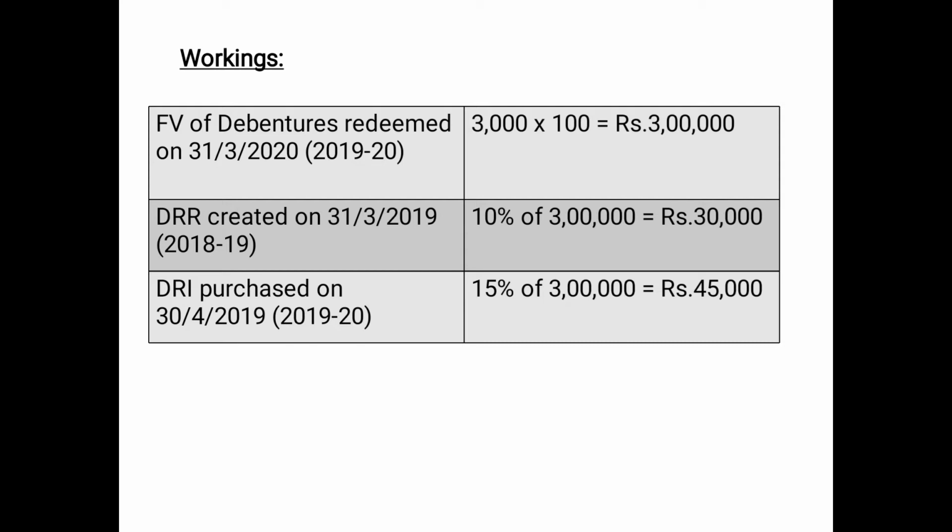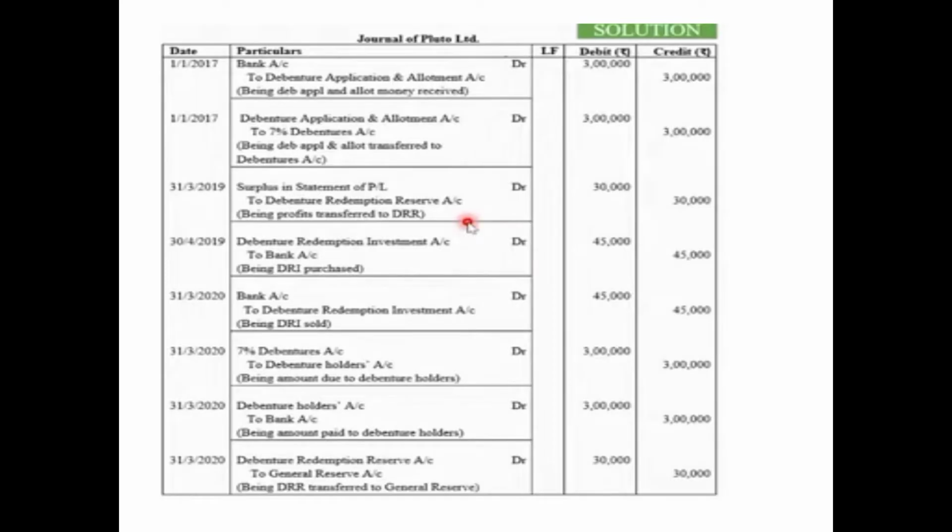That means the DRI will be purchased for 45,000. And the entry on 30th April 2019 for purchasing this DRI will be Debenture Redemption Investment account debited to bank account 45,000, and these will be realized and sold off at the time of redemption, before the redemption begins. So let us have a look at the entry.